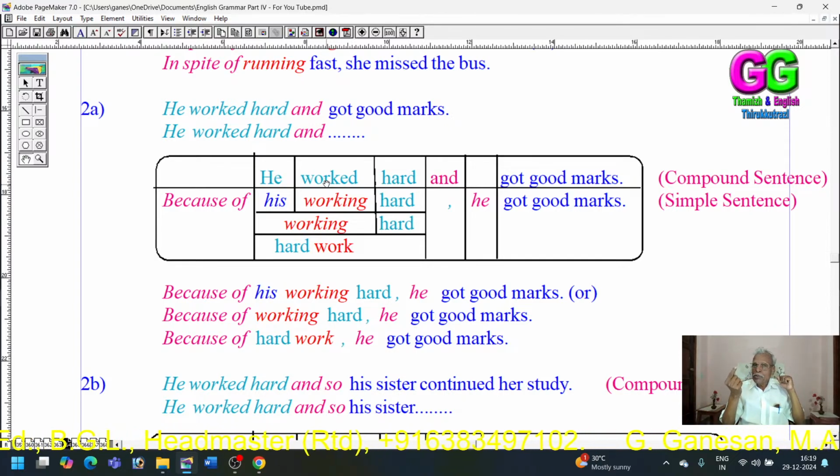When its noun is used instead of the present participle, the adverb we have already used should be placed before the noun.